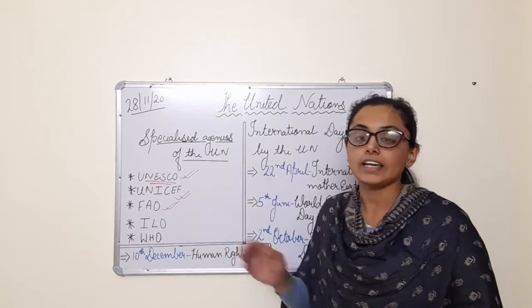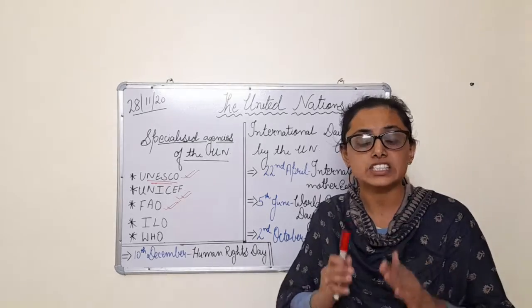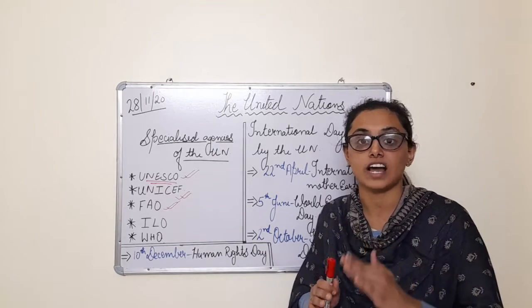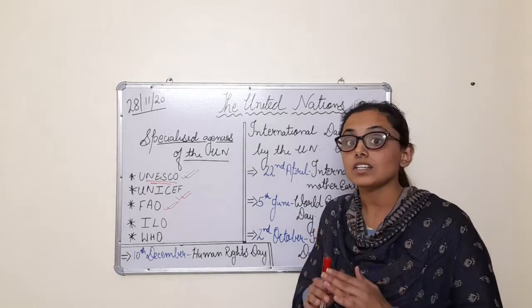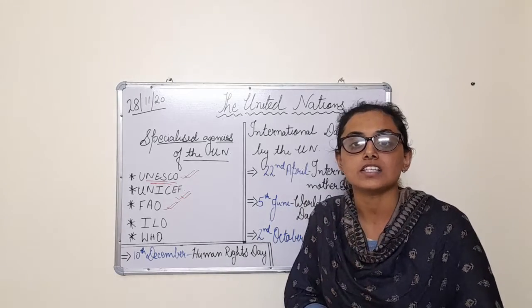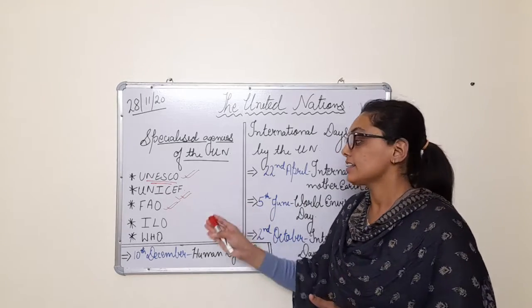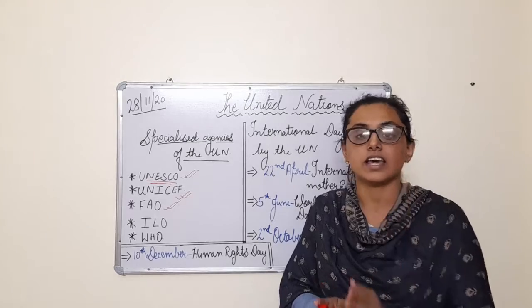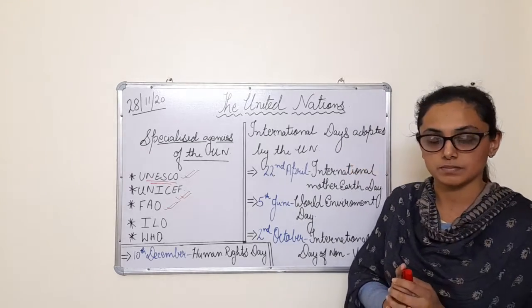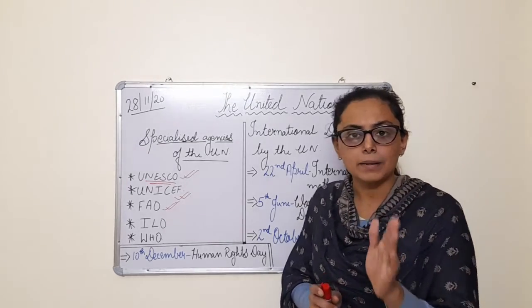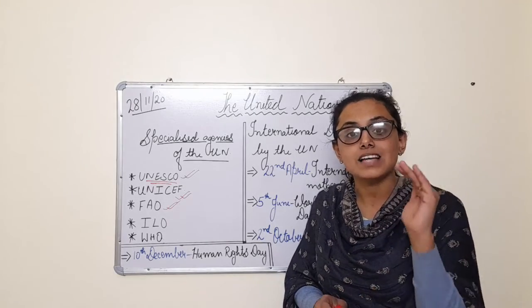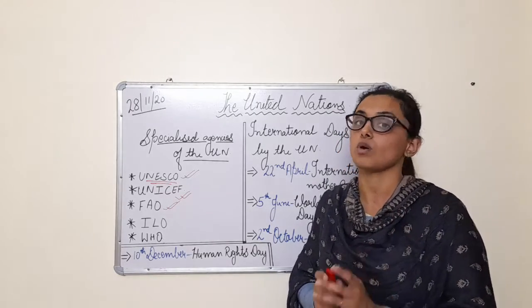Next we have ILO, International Labour Organization. Now what is the International Labour Organization? See children, this organization takes care of the needs of the laborers, whether they are being treated properly or not. A standard has to be set for the laborers also.